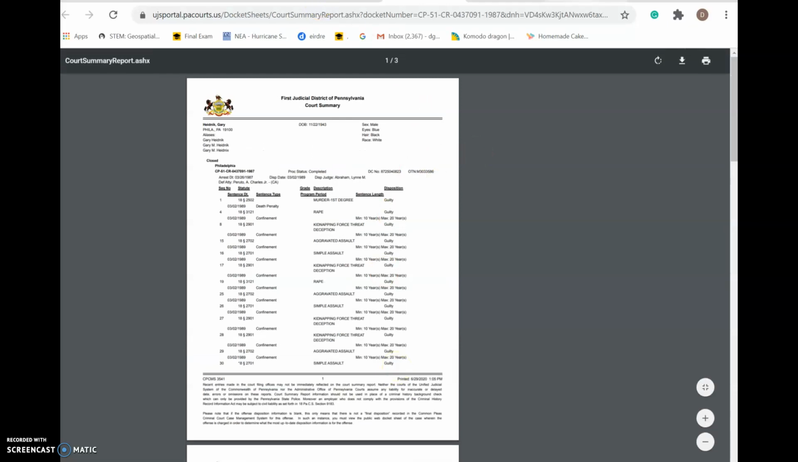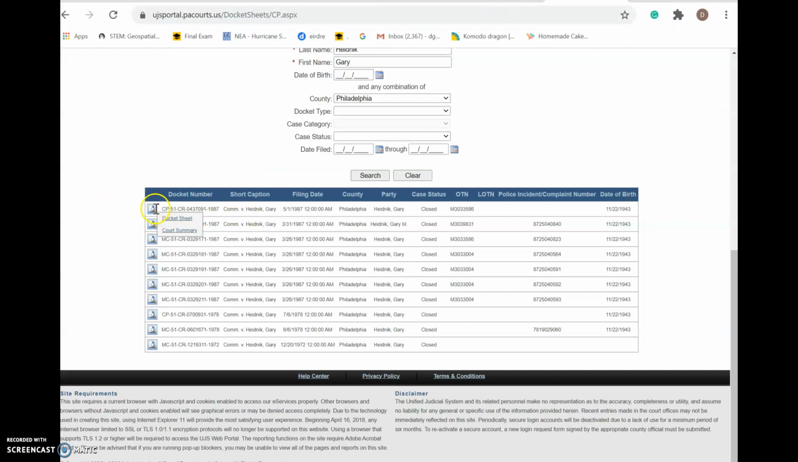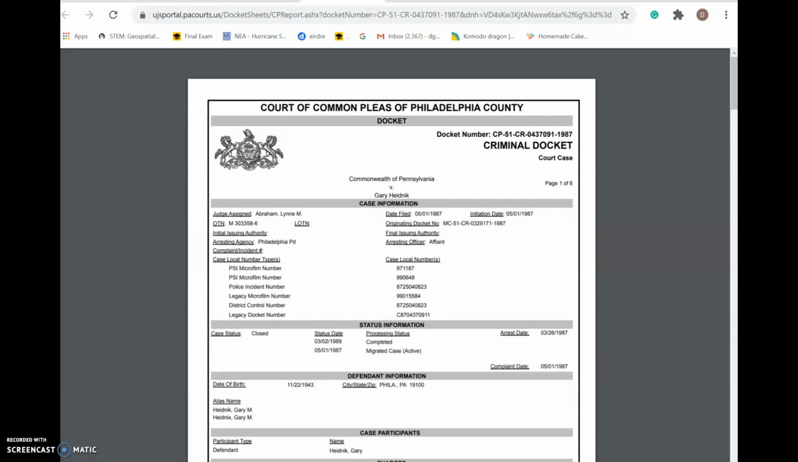Now, the other thing that's listed there, and you're probably going to use this a little bit more, is the docket sheet. So the first item is the docket sheet. When you click on the docket sheet, you have this show up. And this is what you're really going to pull a lot of the information from. Here's the judge, Lynn Abrams, who was assigned to the case. When the filing date was, here's the originating docket number, that municipal case that was then turned into this criminal case.